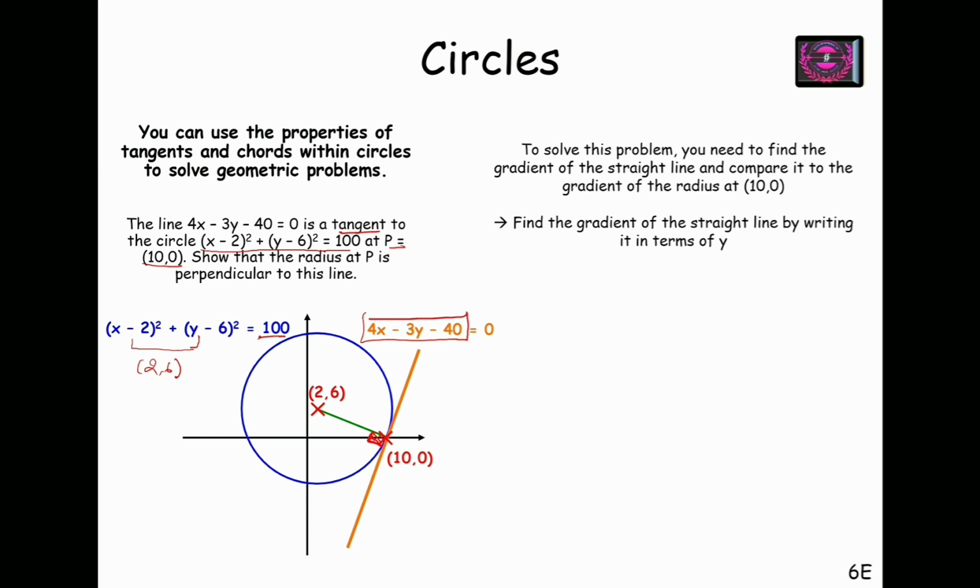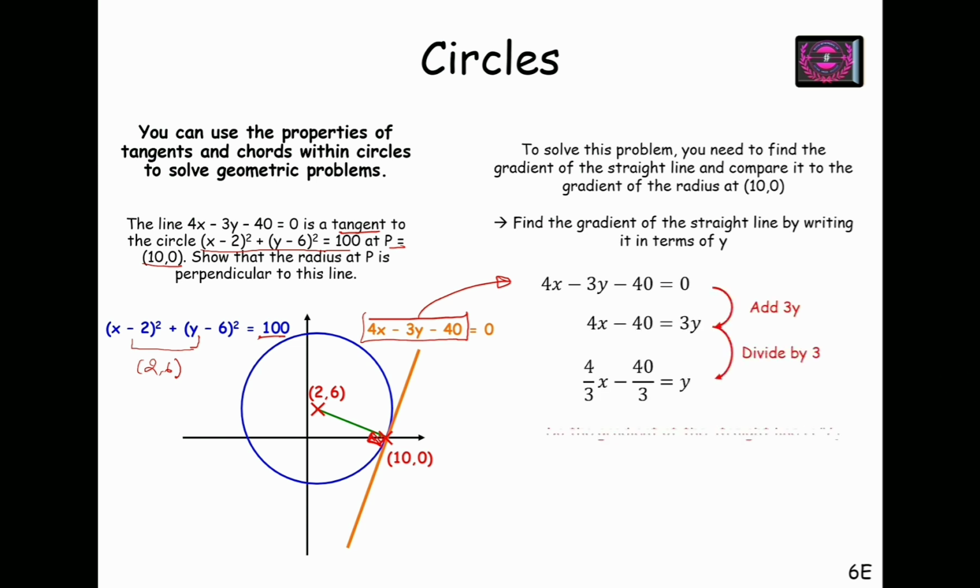So if we make y the subject in the equation of the line, I can find the gradient of the line. If I write it as y equals 4 by 3x minus 40 by 3, I can clearly say, by comparing it with y equals mx plus c, that the gradient of the line is 4 by 3.